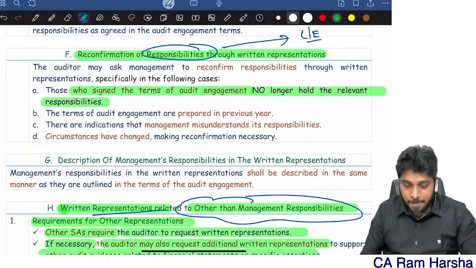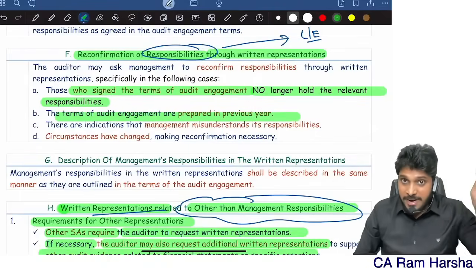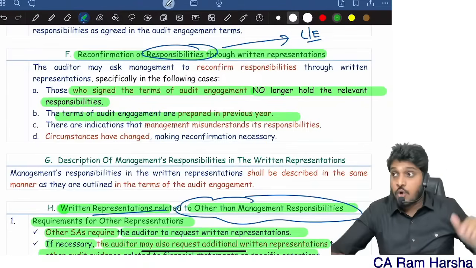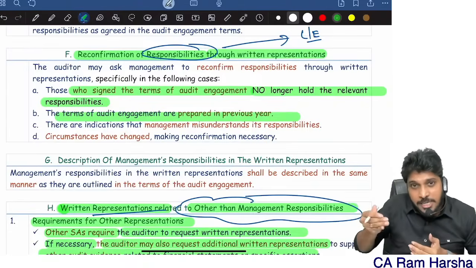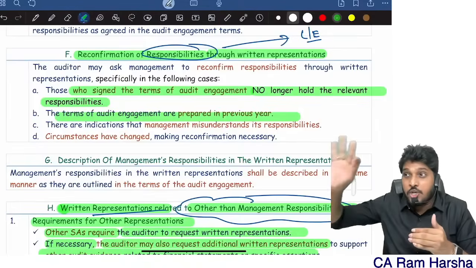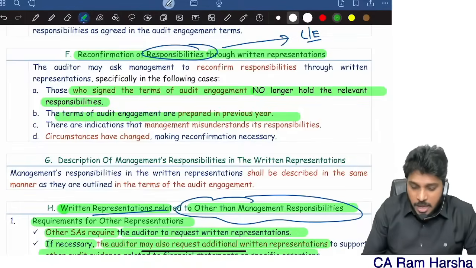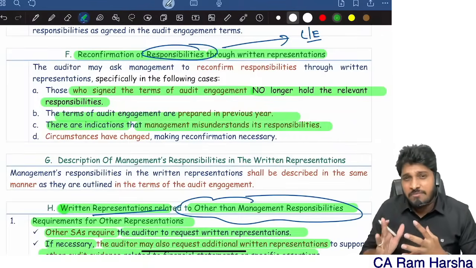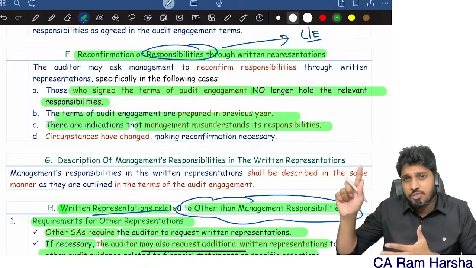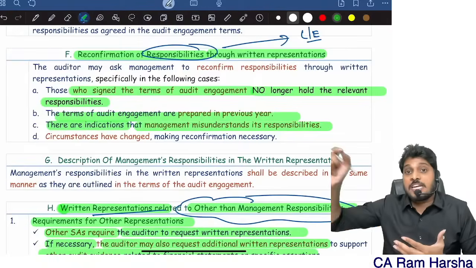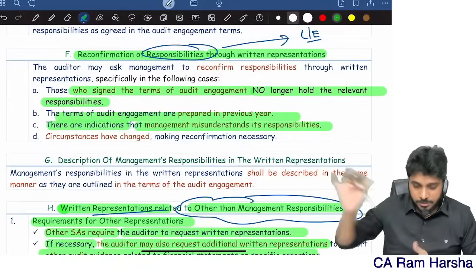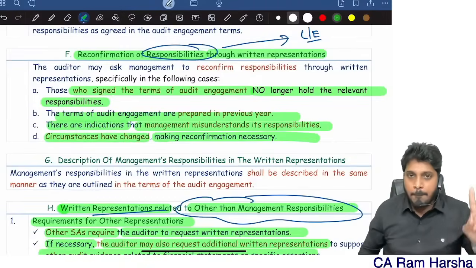The terms of engagement were prepared last year or the year before. This year I didn't prepare a letter of engagement, so I can once again ask the current management to give me a confirmation that they still remember their responsibilities. There is an indication that management misunderstood their responsibility. If I feel somewhere during the audit that they misunderstood it, then through written representation I will ask them to confirm their responsibilities, and circumstances of change make reconfirmation